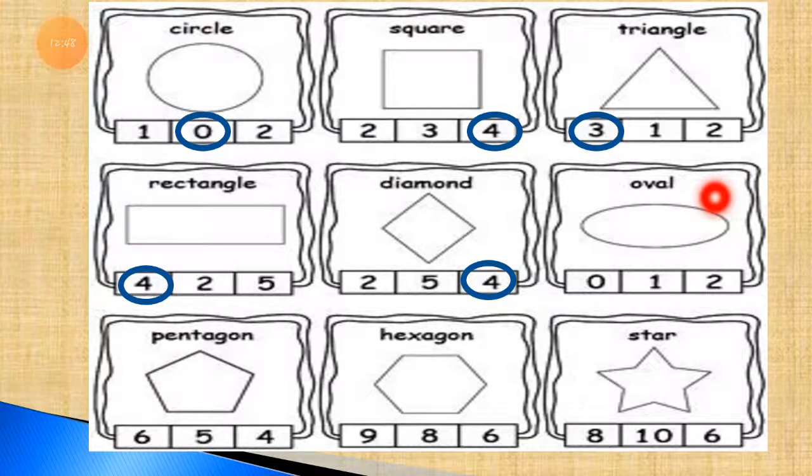Then the next one, oval shape. It's also looking like a circle. So if circle has no sides, then the same oval does not have any sides. So we have to circle 0.